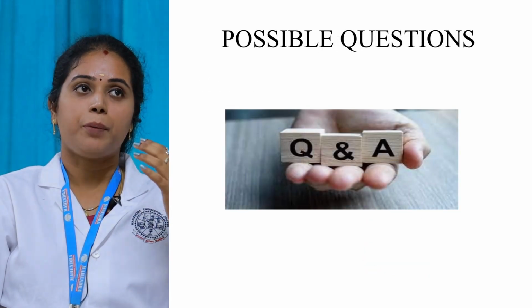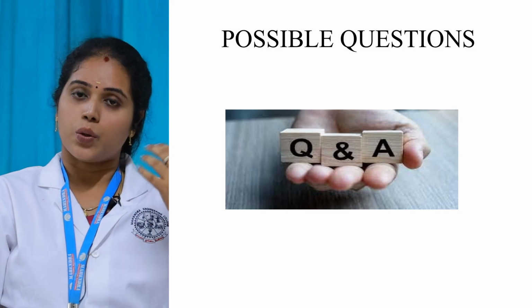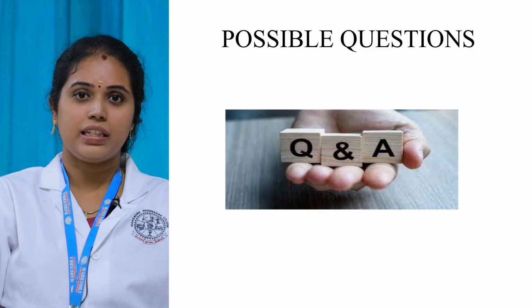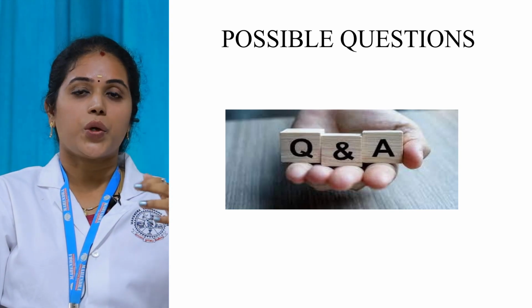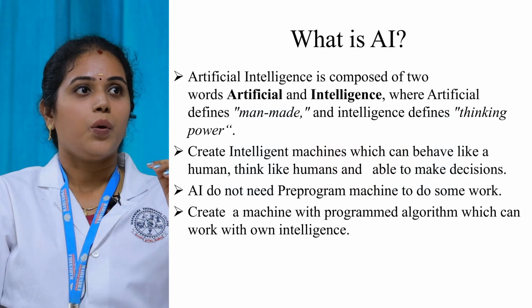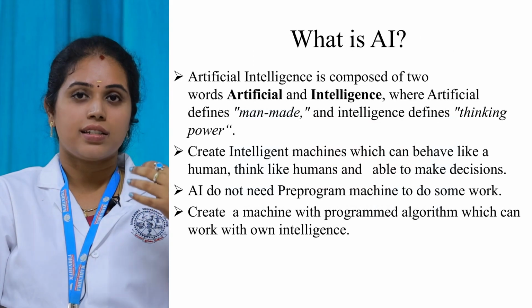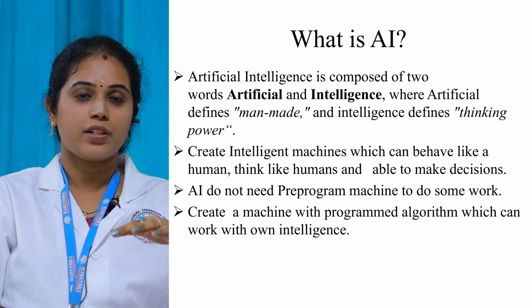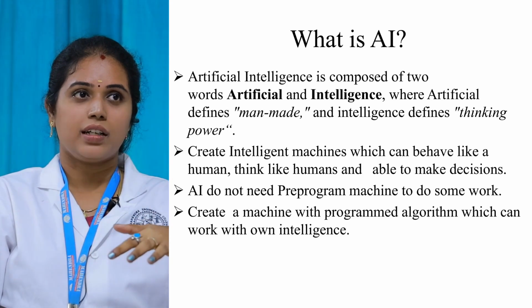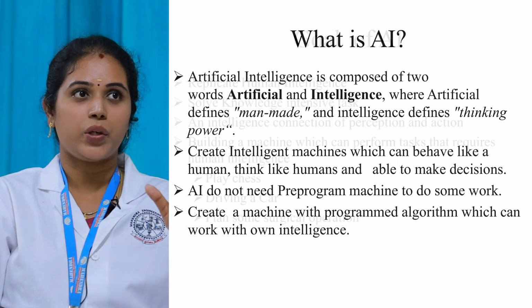So what are the possible questions here? Define artificial intelligence. What are the advantages and disadvantages of AI? What is AI? What is the search technique? What are the subcategories of search technique? And then what is problem solving? These are all the important possible questions about AI.